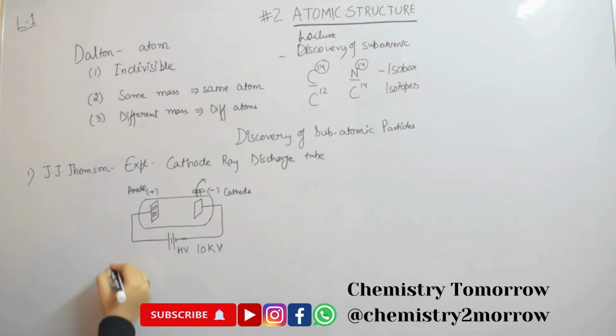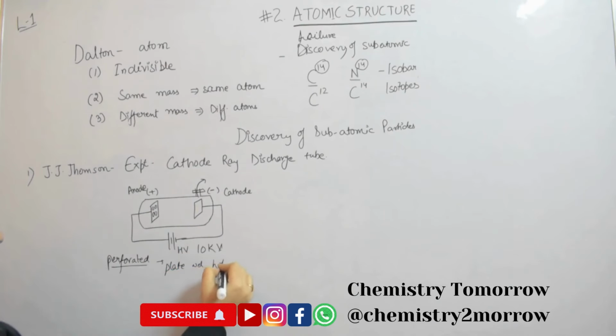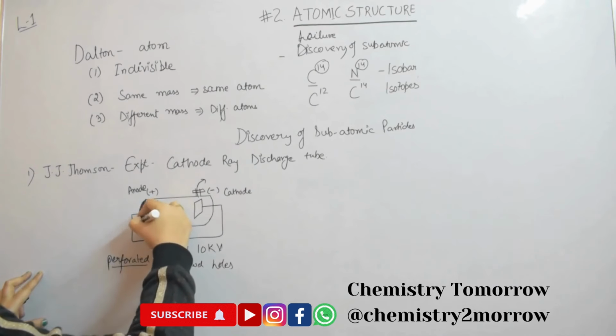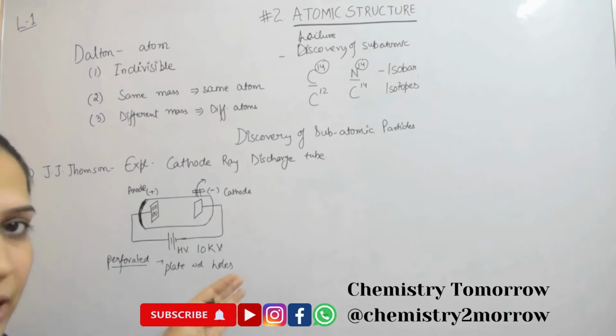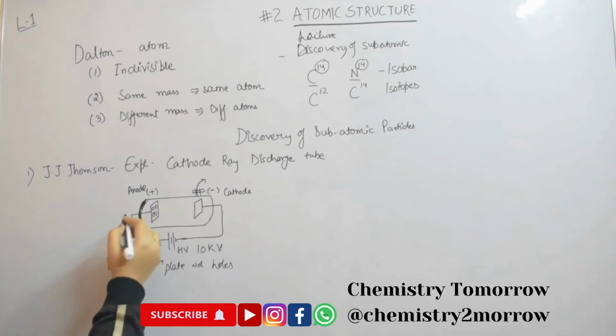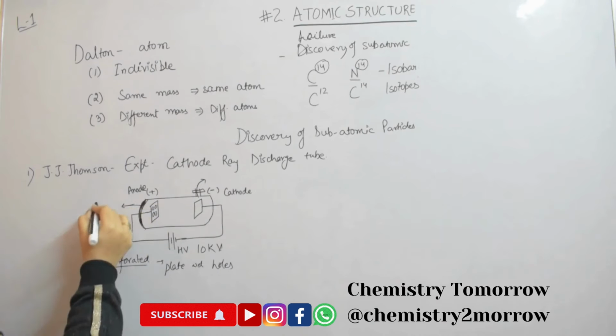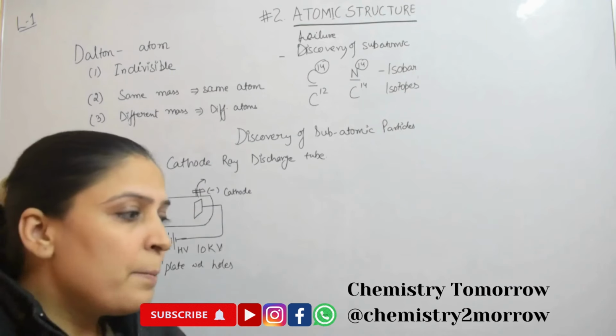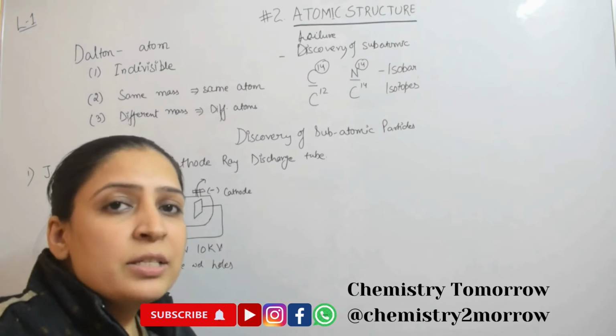So when this experiment was set up, then on applying the high voltage, it was found that when a perforated anode was used, perforated means a plate with holes, like a mesh, and on the back side of this anode, there is a coating, a kind of paint coated over the glass surface, and that paint was composed of a phosphor material, zinc sulfide. So you have to remember that it is a zinc sulfide coating. The property of zinc sulfide is that it's a phosphor material.